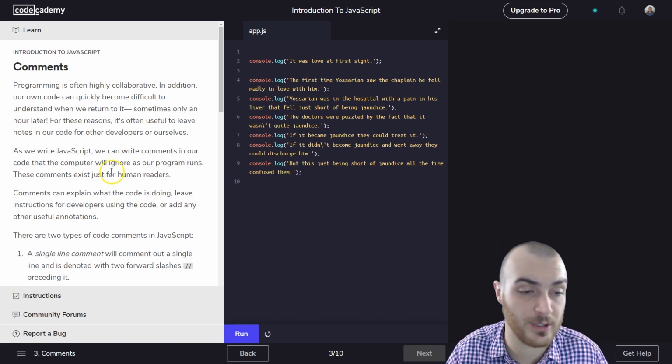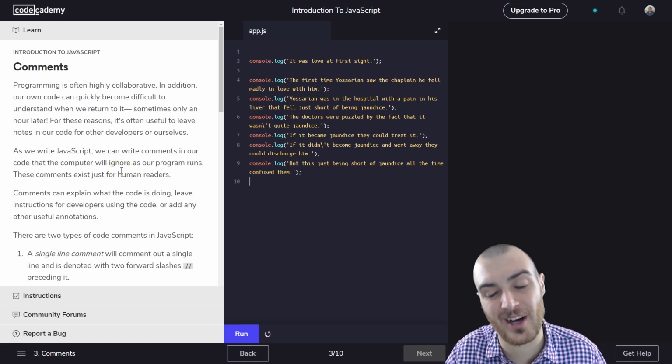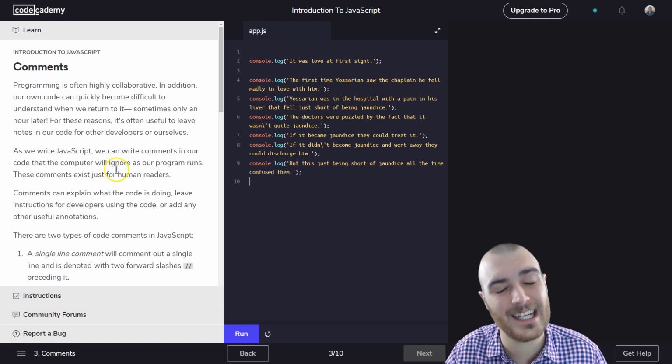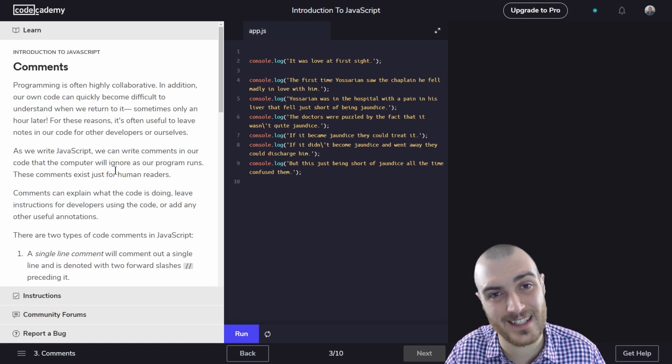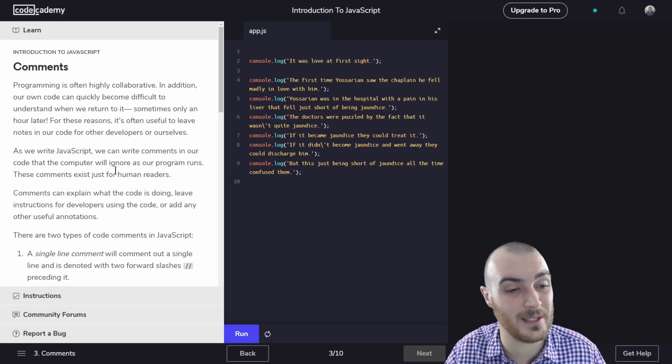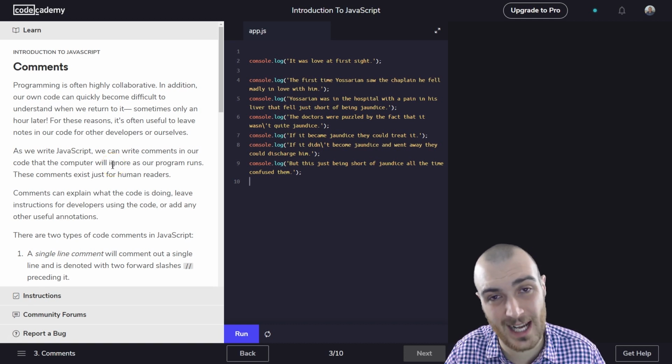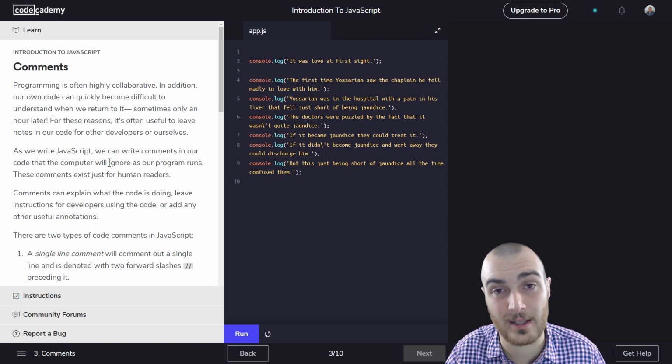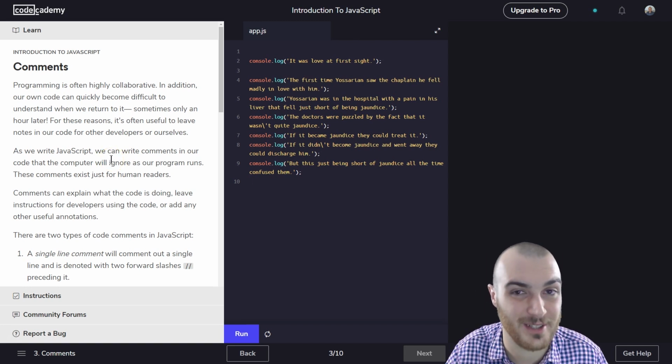Yes, very much true. Especially for projects where I will be working on it and life gets busy and I come back 3 weeks later and I'm wondering where I left off. It's an excellent idea to be liberally using comments, especially as you're leaving a project that you've been working on for a few hours to remind yourself where you're at. And then, of course, if you're working collaboratively, the computer just skips over them. It's like they're a blank line, honestly, except they're not. They're code for humans. Well, they're information for humans.